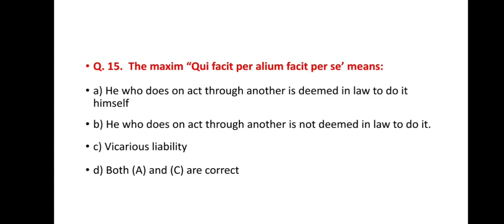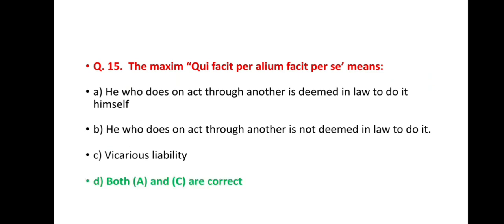Next question, question number 15. The maxim qui facit per alium facit per se. What is the meaning of it? Option A, he who does an act through another is deemed in law to do it himself. Option B, he who does an act through another is not deemed in law to do it. Option C, vicarious liability. And option D, both A and C are correct. And the correct answer is option D, that is both A and C are correct.